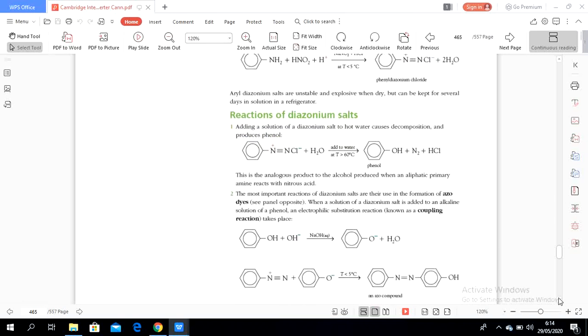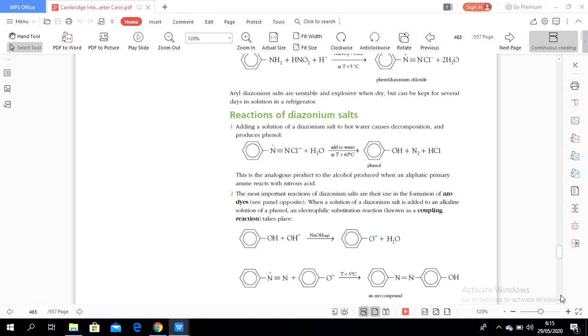Next, the second. The most important reactions of diazonium salts are their use in the formation of azo dyes. When a solution of diazonium salt is added to an alkaline solution of a phenol, an electrophilic substitution reaction occurs, known as a coupling reaction.